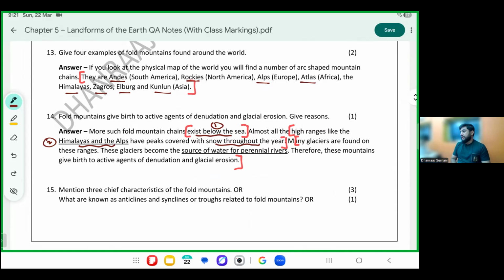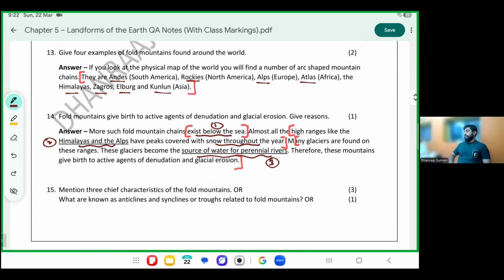Confirm? This one point, some may start below the sea. Some may go so high that they can have snow covered throughout the year. Many of these have glaciers on them, which become a source of a perennial river. So, from many of them, rivers may flow throughout the year. Please mark 1, 2, and 3. Devan, are you marking?